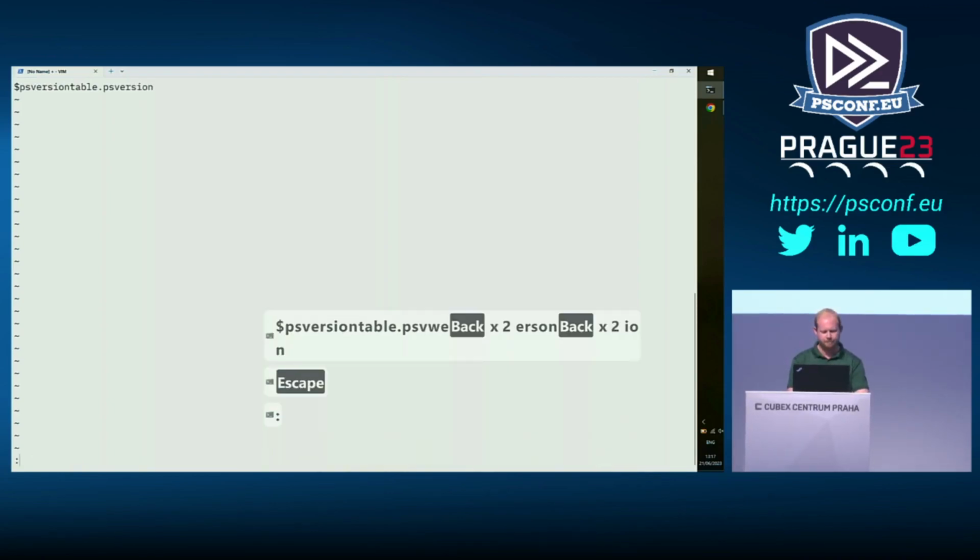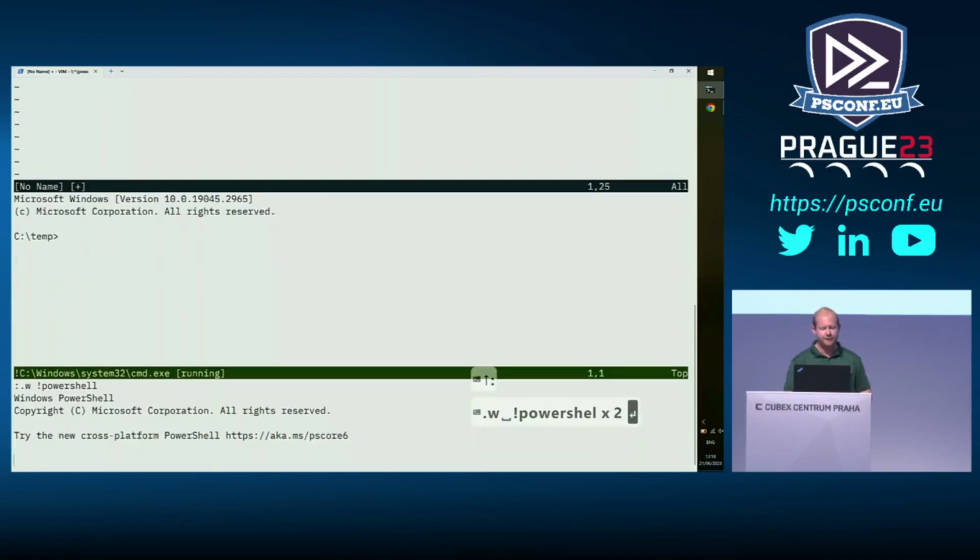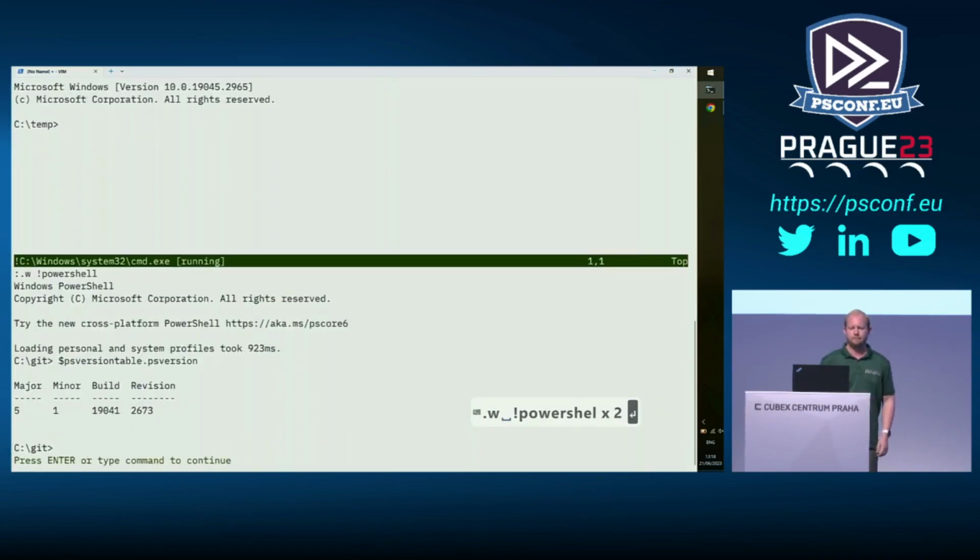And colon below term. We've got our terminal. And now to navigate in Vim between windows, we press Control W and the direction we want to go. And we're up there. So now we can type, say, :w PowerShell, and that'll send it down to our terminal. Right, okay.